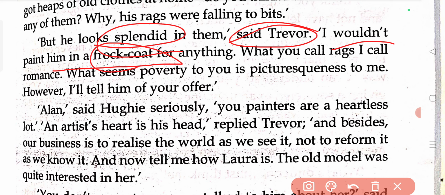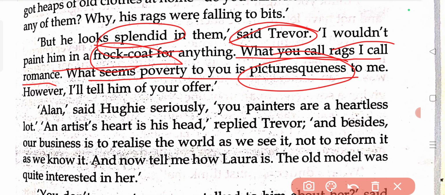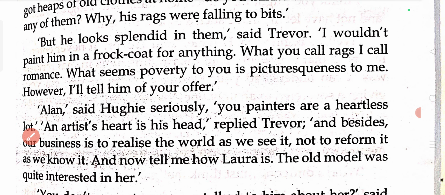Trevor is saying that what you call rags, I call romance. "What seems poverty to you is picturesqueness to me." Picturesqueness means as beautiful as a picture, so beautiful that you would create a picture out of it. What you call poverty is picturesqueness to me.